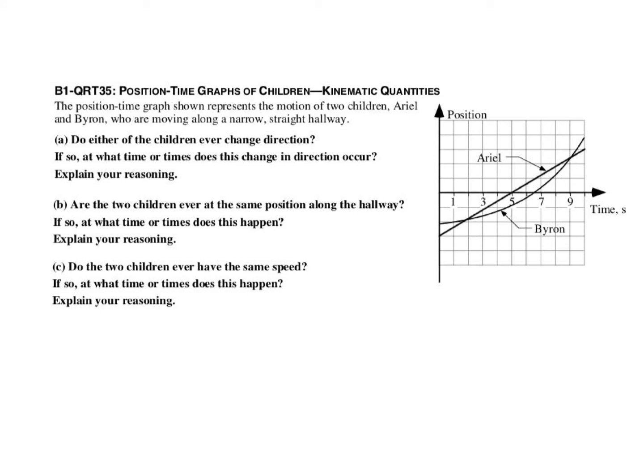The position-time graph shown represents the motion of two children, Ariel and Byron, who are moving along a narrow, straight hallway. Part A. Do either children ever change direction? If so, at what time or times does this happen?